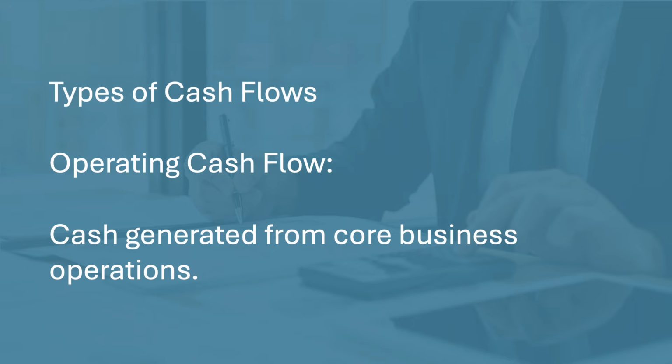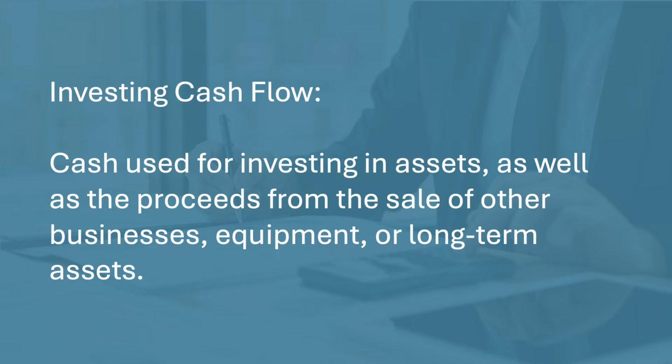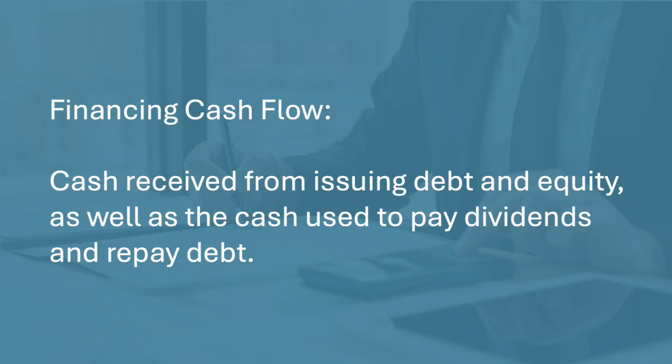Types of cash flows. Operating cash flow. Cash generated from core business operations. Investing cash flow. Cash used for investing in assets, as well as the proceeds from the sale of other businesses, equipment, or long-term assets. Financing cash flow. Cash received from issuing debt and equity, as well as the cash used to pay dividends and repay debt.